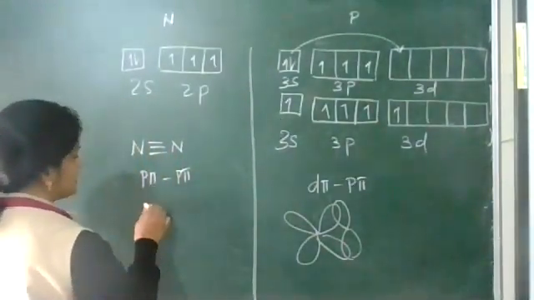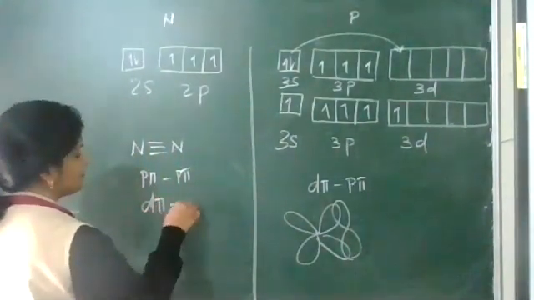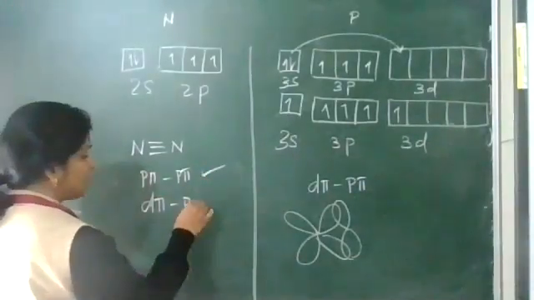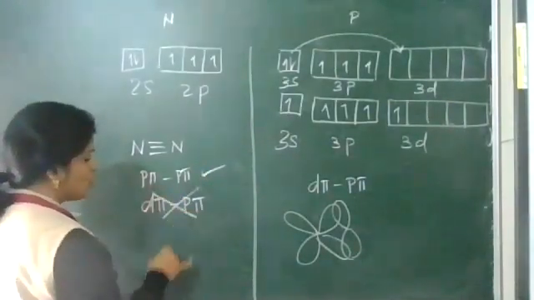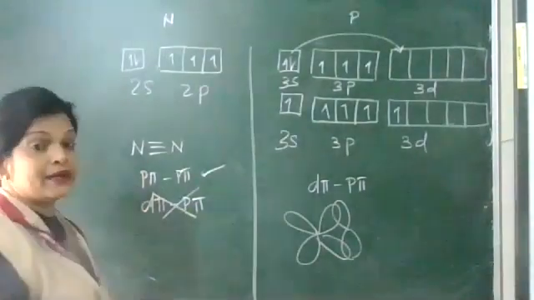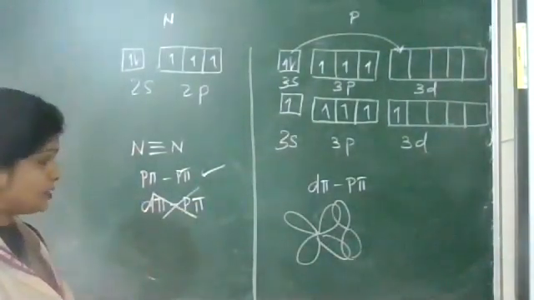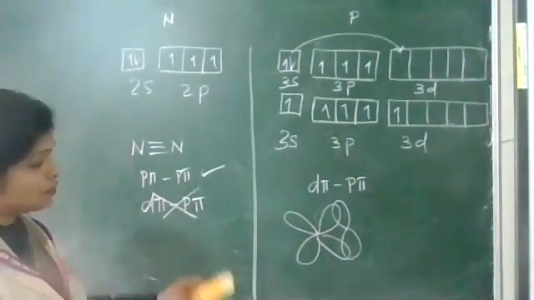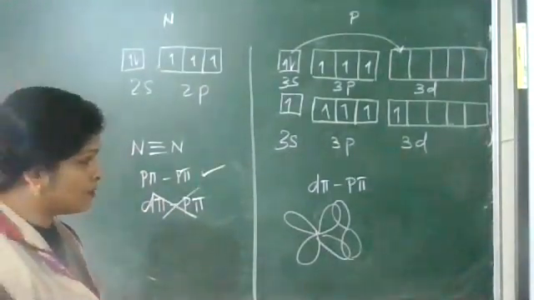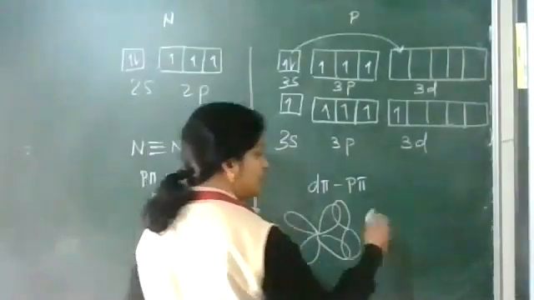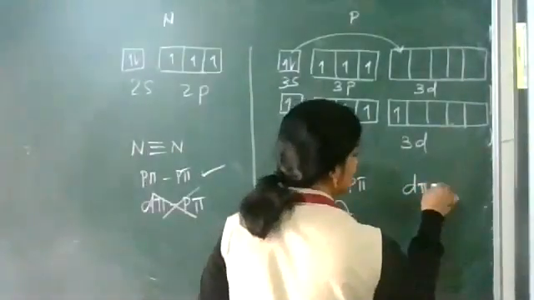But d pi p pi is not possible for nitrogen because nitrogen doesn't have d orbitals. So nitrogen cannot form d pi p pi bonding, while phosphorus can.